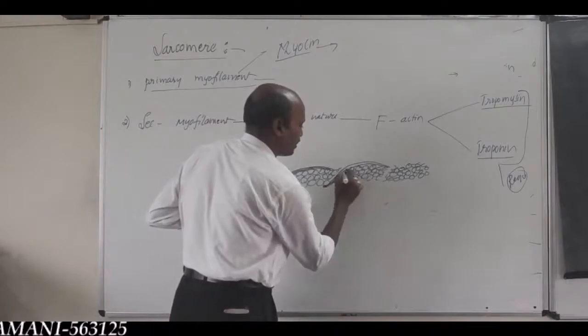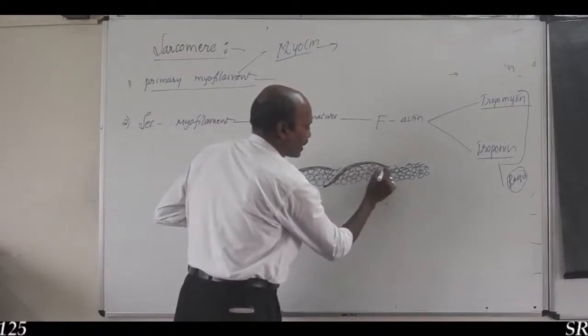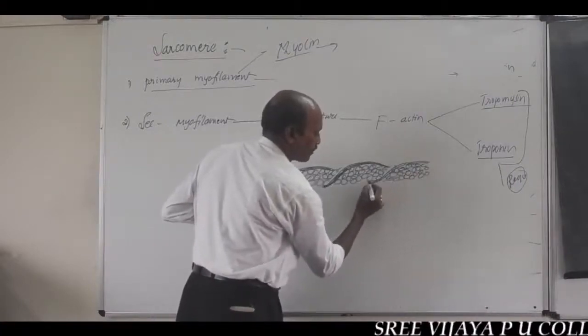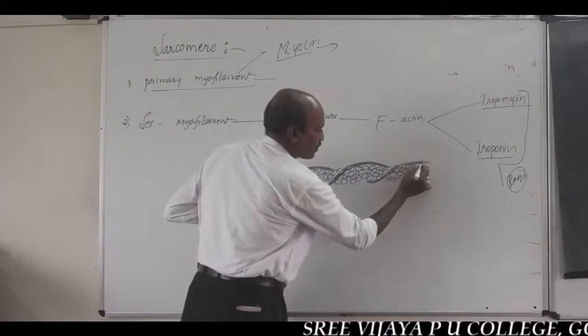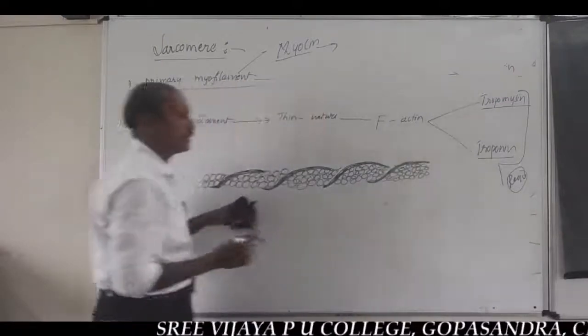So you should remember the secondary myofilament is made up of F-actin protein, filamentous actin protein.